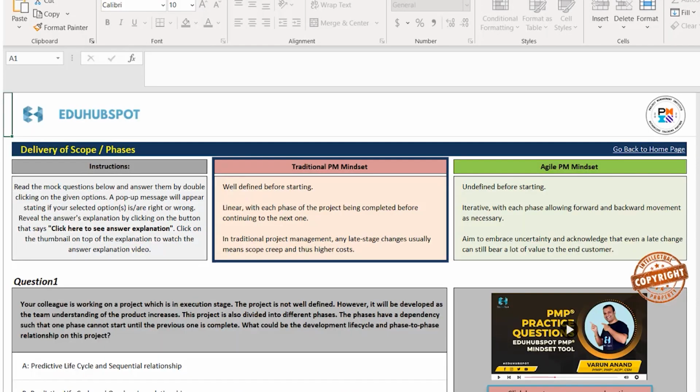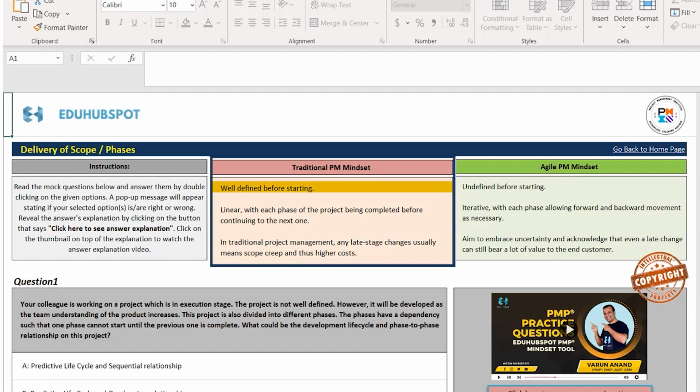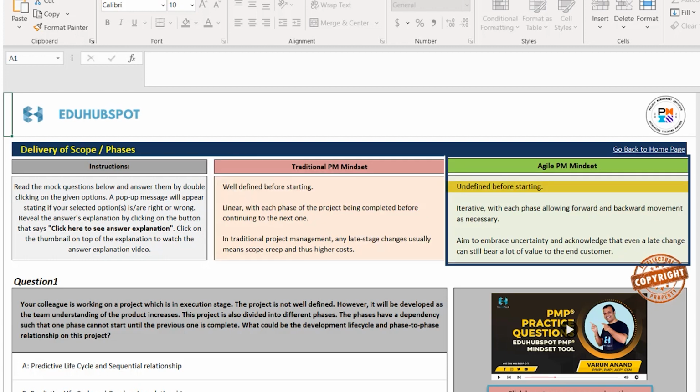But first, let's talk about the concept itself, which is much more important. In a traditional project management mindset, the scope is well defined before the starting. The scope has to be well defined for predictive projects. In fact, if the scope is constantly changing, you would go with agile project management methodology. That's how typically it is.